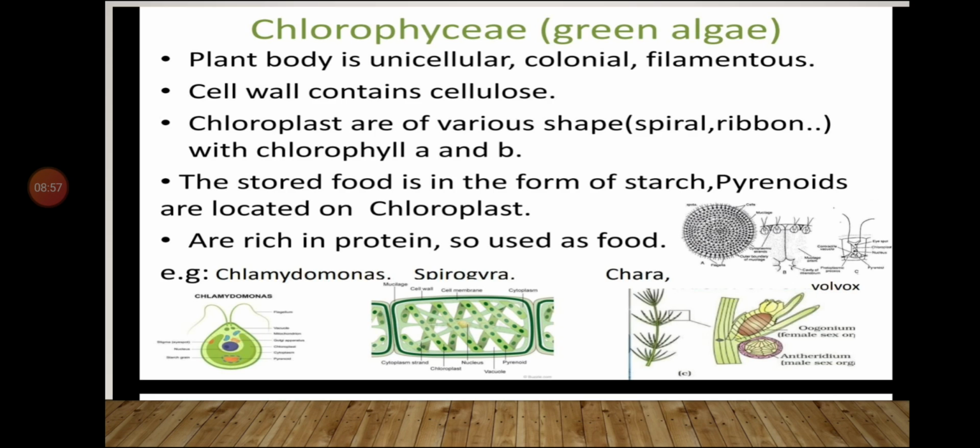Since it is green in color, that indicates that chlorophyll is present in the chloroplast, and they are rich in protein, so used as food. Examples for Chlorophyceae are Chlamydomonas, Chara, Spirogyra, Volvox, etc.